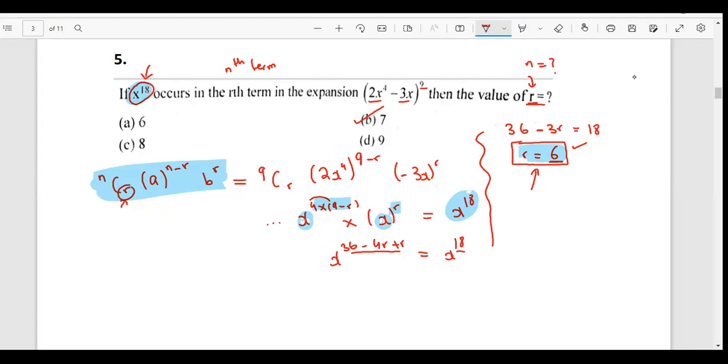So in short, whenever the examiner is specifying something of this type, we have to use this formula. This is my A, this is my B, and the nCr comes in. Then I need to find r by comparing the powers. I got r equals 6. The question was about which term it is. If r is 6, then this is term number 7, one more than the value of r. So it would be the seventh term. Now tell me if it is good or not.